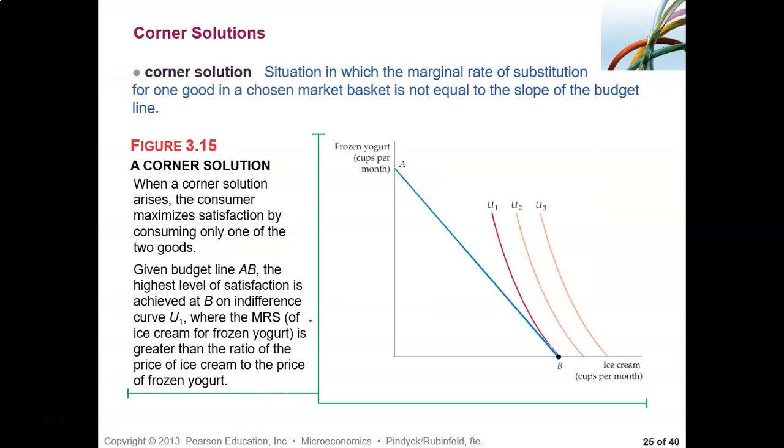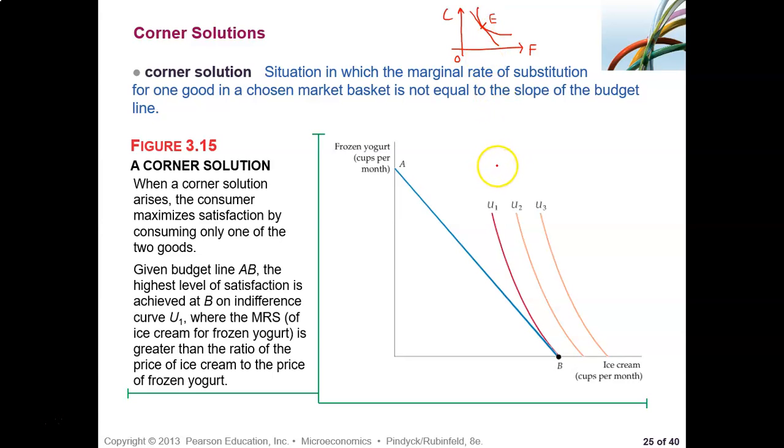Now what about corner solution? We can have a situation where we do not have a tangent point, right? So this one, remember, this is food F, this is the origin, this is clothing. We had this convex indifference curve, and this was the budget line, and that is the equilibrium E, right?